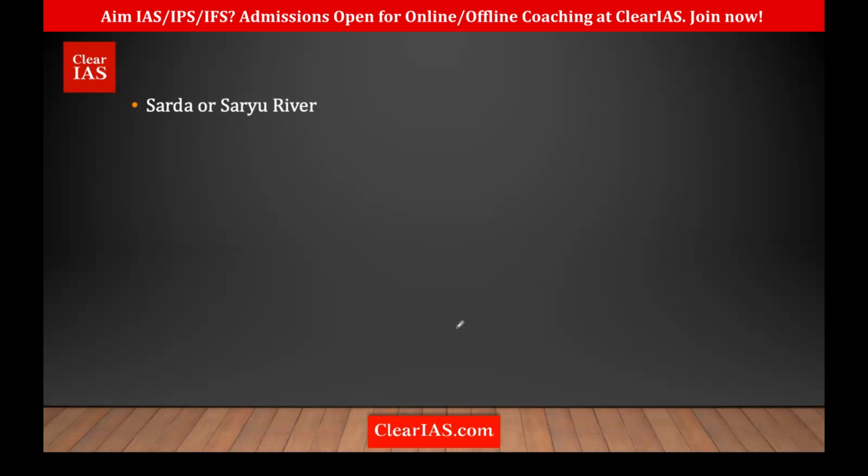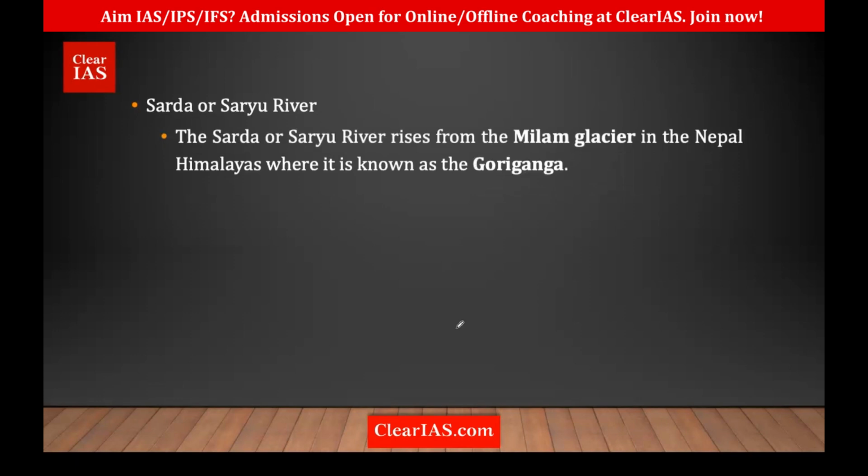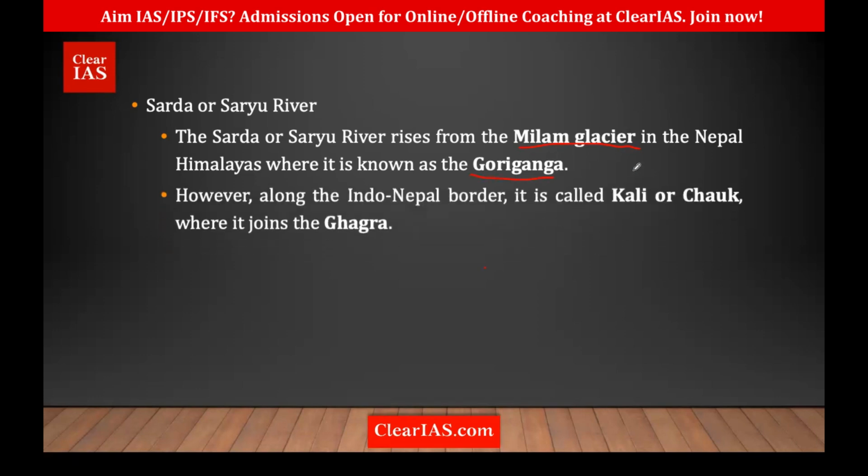Okay. So next important one is the Sarda or Saryu River. This you must know for sure because this is one of the most disputed between Nepal, China, and India. If you're talking about Sarda or Saryu River, it originates from where? The Milam Glacier. This is important. Okay. And in Nepal, it is also known as what? Gori Ganga. Another name for the Sarda or Saryu River is the Kali or Mahakali River. So along the Indo-Nepal border, it is called the Mahakali River or Kali River or Chauka.